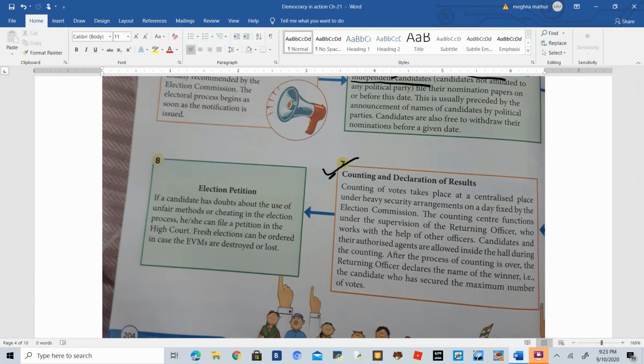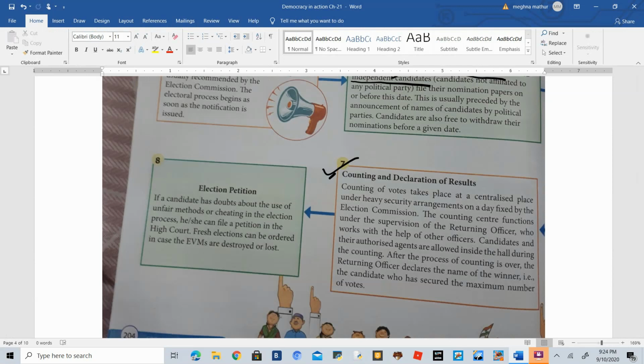Now the votes have been given, then now you can see what people will do. Now the returning officers, okay, returning officers, as I told you, are the officers appointed by the Election Commission of India, which do various kinds of functions for the Election Commission throughout the election process. Okay. Now these people will fix a place, a centralized place, where all the counting will be done and the result will be declared after that. After the counting has been done, the result will be declared.